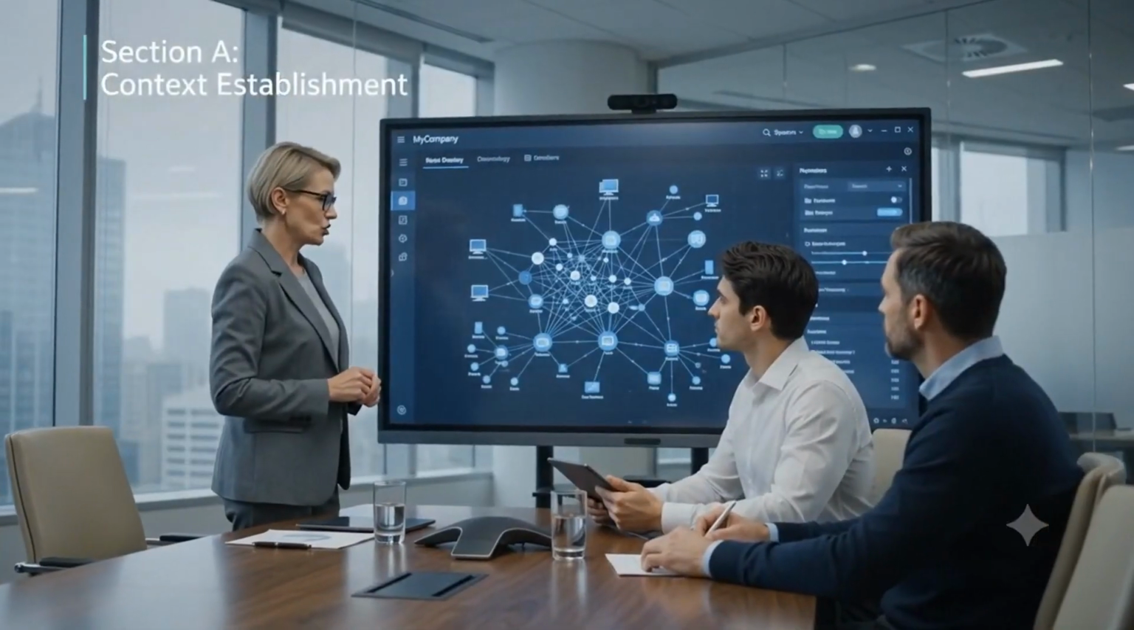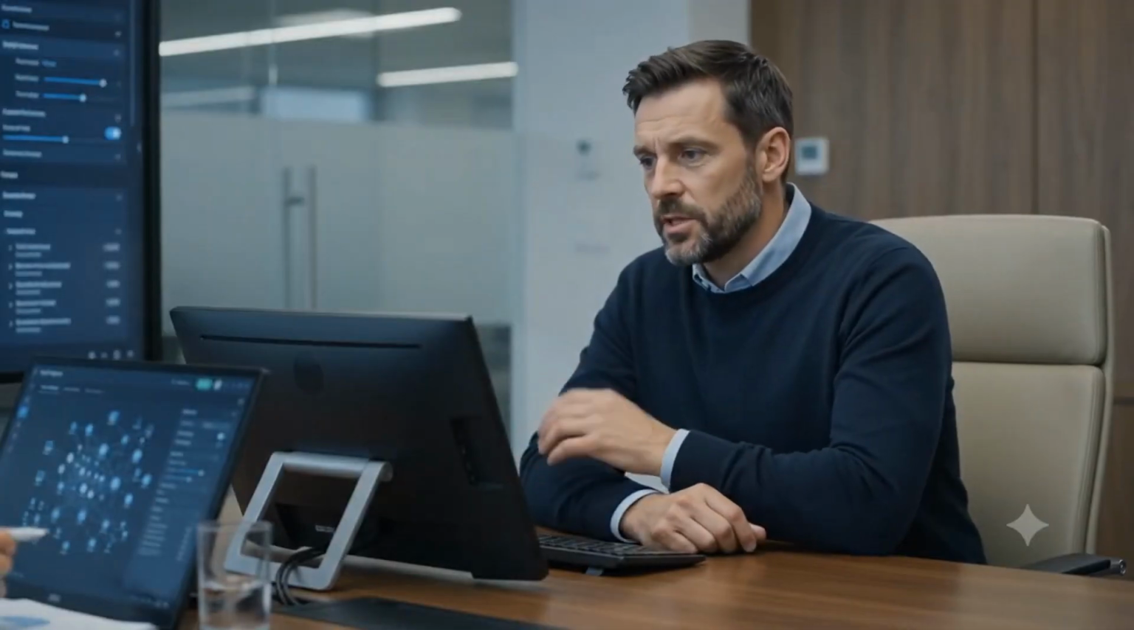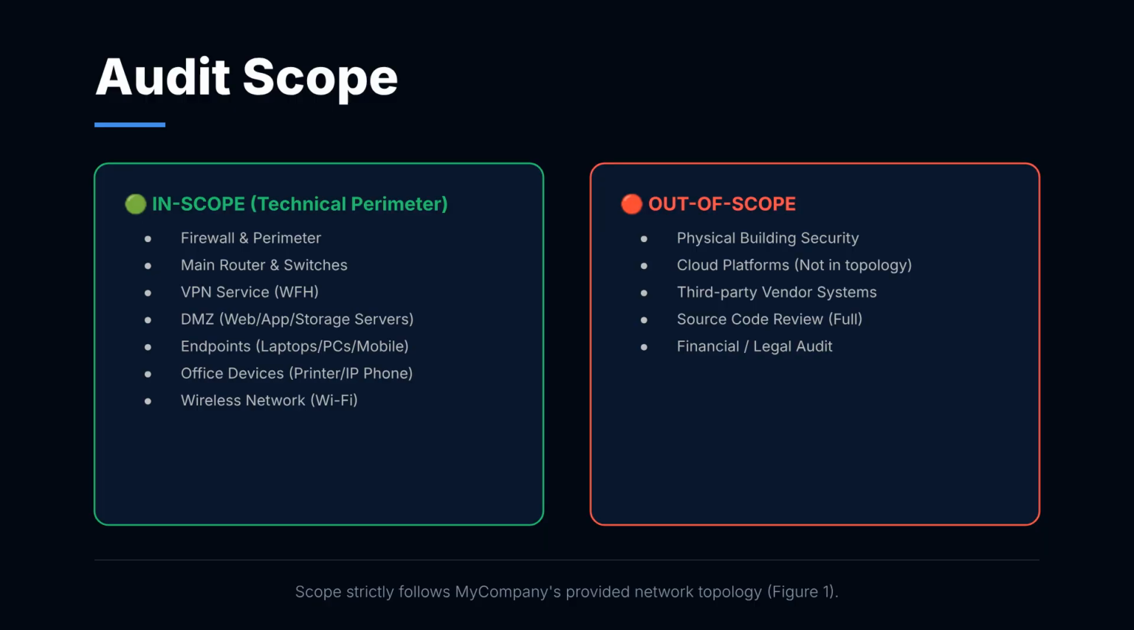Let's review the topology. We need to define the scope of this audit. I'll map out the critical nodes. This section seems to be the priority. Agreed, let's focus there. Defining the scope is essential.